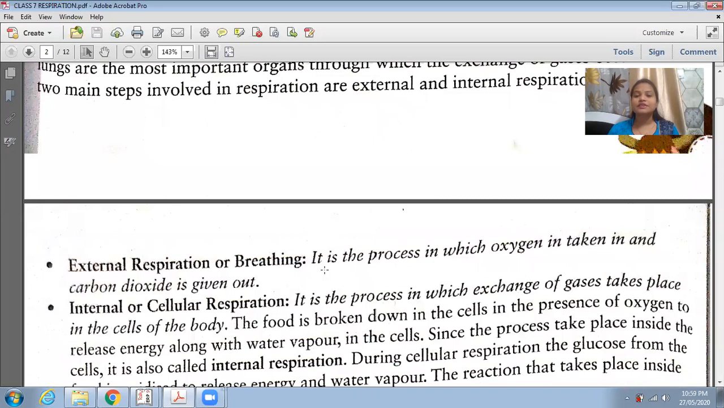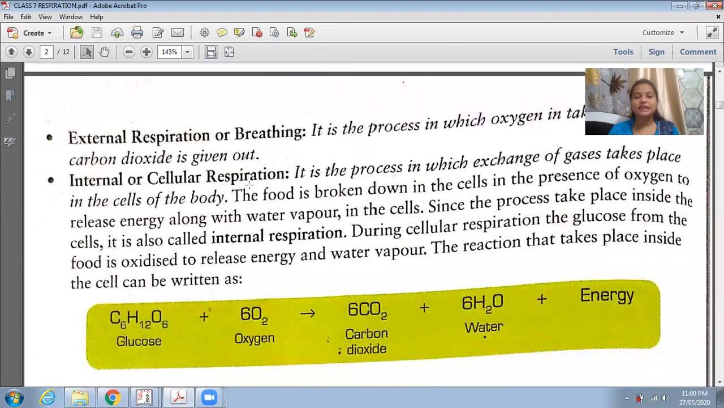Okay, so respiration is carried out in two steps. What are the two steps? External and internal respiration. What is external respiration? External respiration is also known as breathing. We say now that we are breathing, that is external respiration. Okay, so external respiration is the process in which oxygen is taken in and carbon dioxide is given out. Now switching on to the second step, the second step is internal respiration. It is otherwise known as cellular respiration.